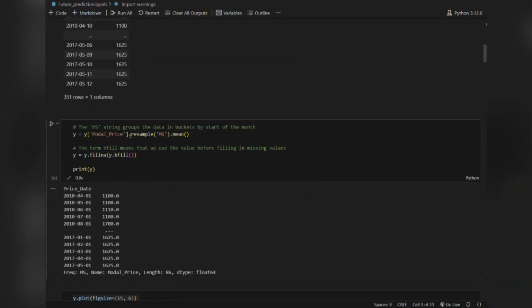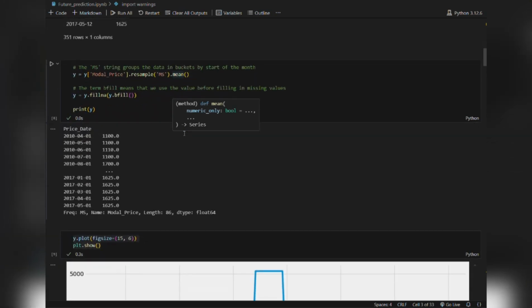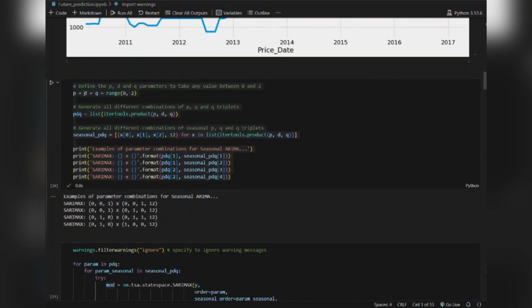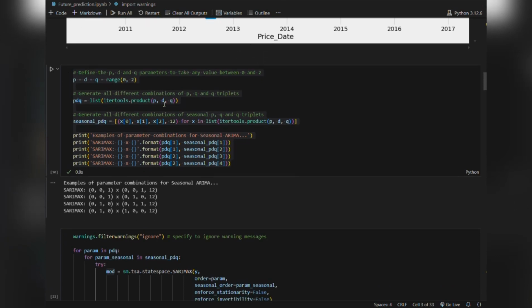Now, what we do is take the modal price for the entire month on average. Like for January we will take an entire average price and use it for the whole of January. Now, what we are doing here is PDQ. What is PDQ? PDQ are basically the parameters that control the ARIMA-based model.